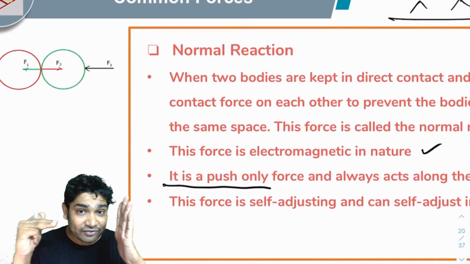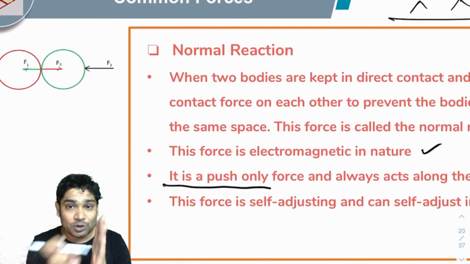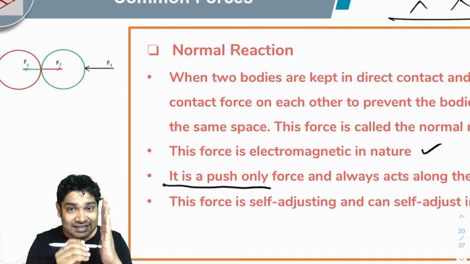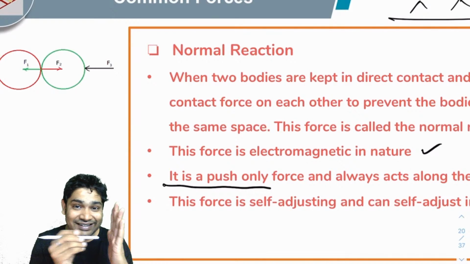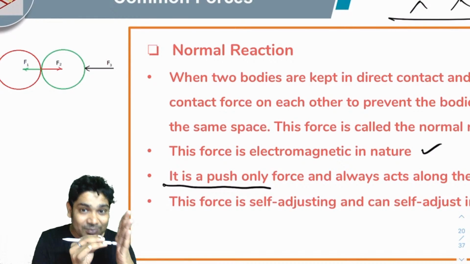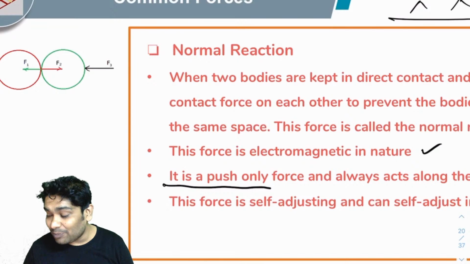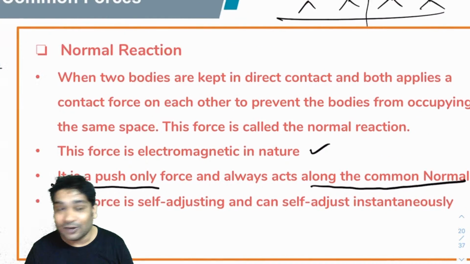If it's only if somebody is trying to push their way through, they will push back, and that is why it's a push only. If somebody is moving like this, they don't have a problem. If somebody is moving away, they don't have a problem. So they don't want to pull. They don't want to pull the thing back. Alright, they only want to push somebody who's trying to separate them back. So this is a push only force and always acts along normal, common normal.